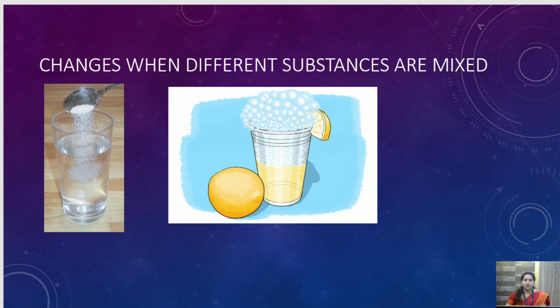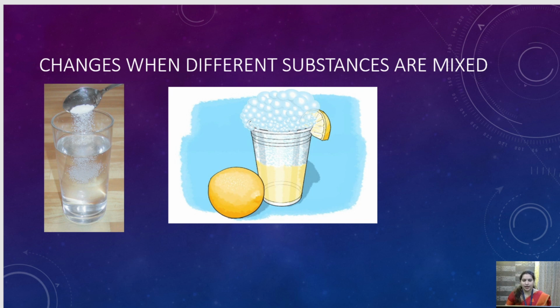The first figure is when we are mixing salt with water. When we are adding salt in water, then what happens? Is it a reversible or irreversible change? Or is it a physical or a chemical change? Yes children, quickly tell me. Just think over it, what it can be.